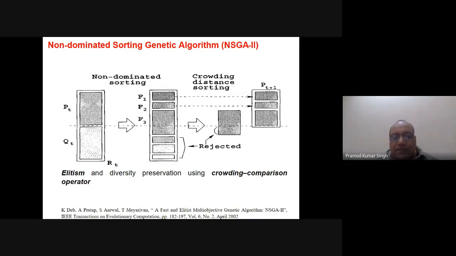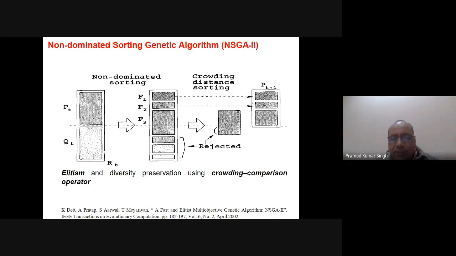So we will see the size of F1. If it is less than n, those solutions will be moved here. Then we will see F2. If the size of the mixture of these two is still less than n, then all these solutions will come here. Now we will take F3. In this example, if I take all the solutions consisting of F1, F2, F3, the size becomes more than n.